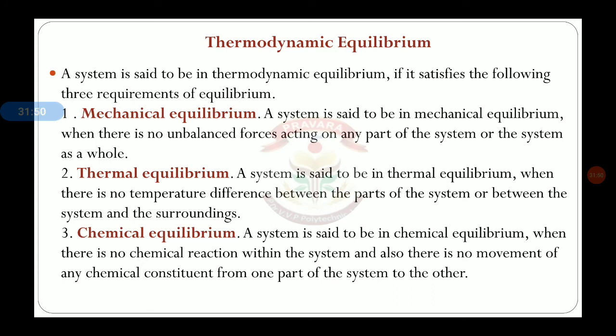Then the last, that is chemical equilibrium. The system is said to be in chemical equilibrium only when there is no chemical reaction within the system. When there is no chemical reaction between the components of a system, then only is that system said to be in chemical equilibrium.